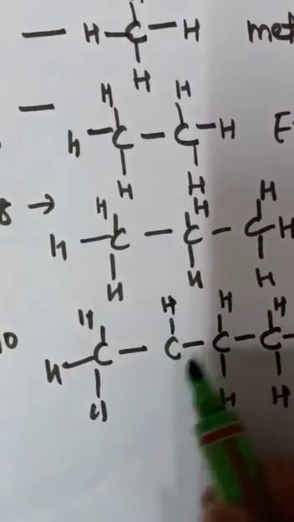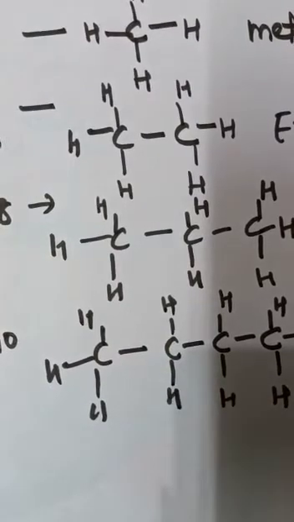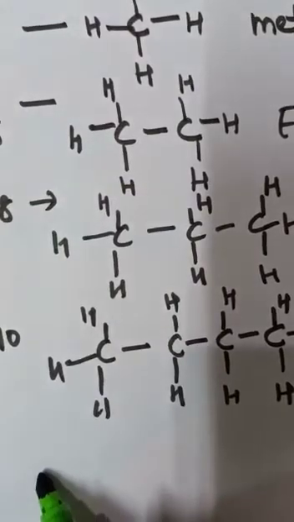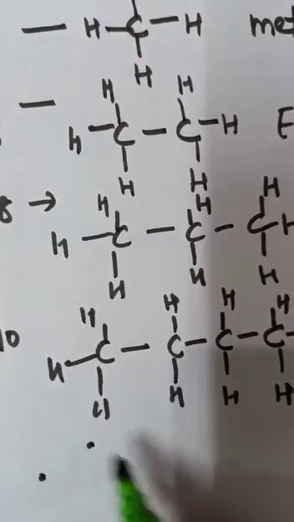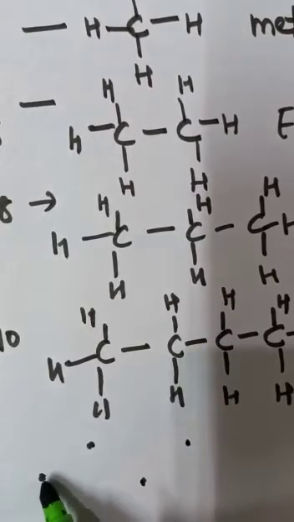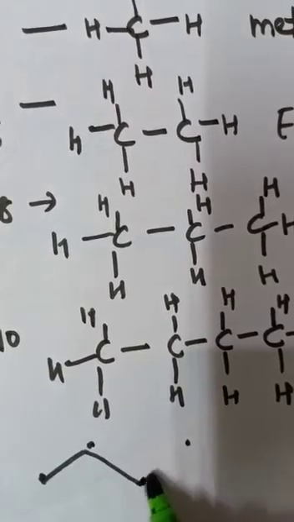So it will satisfy its valency. Again, you can represent the structure with the help of dots, 1, 2, 3, 4, and you can draw your structure like this.